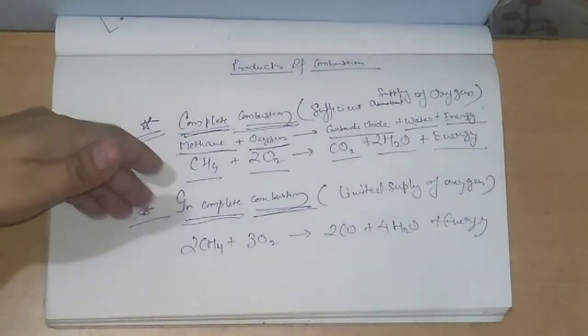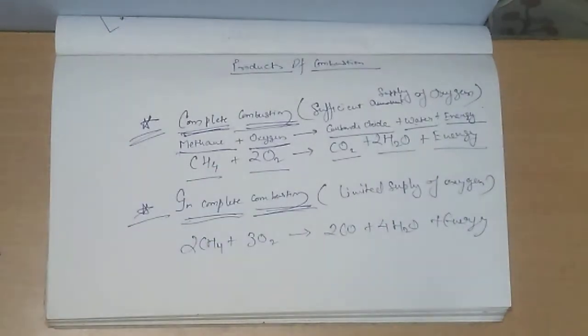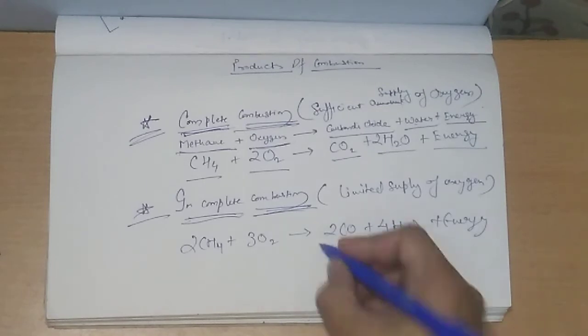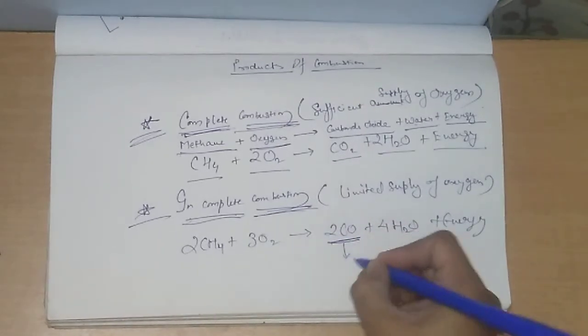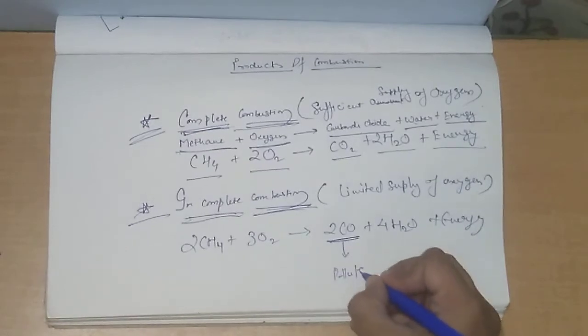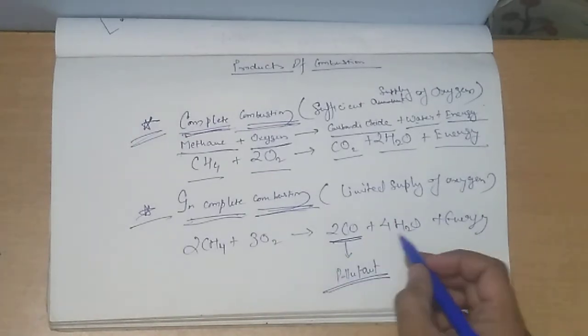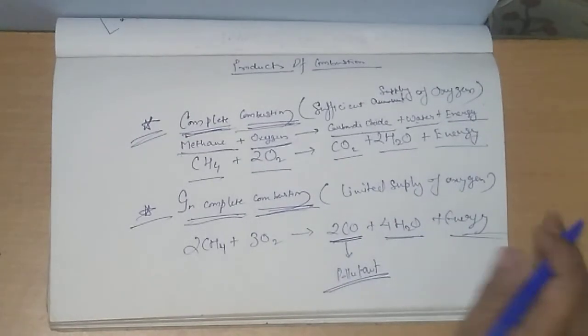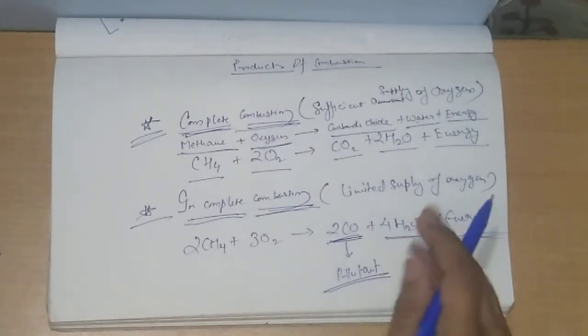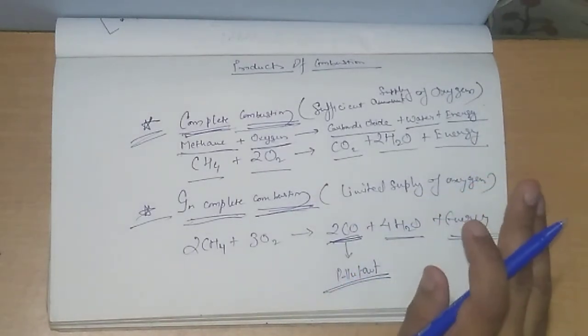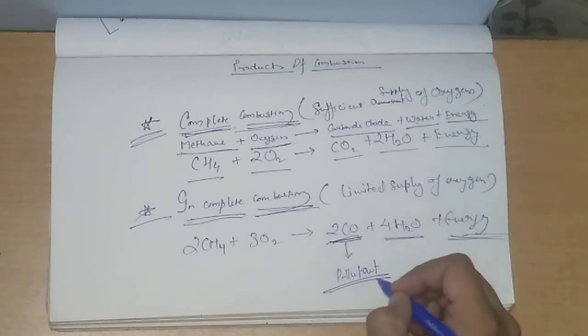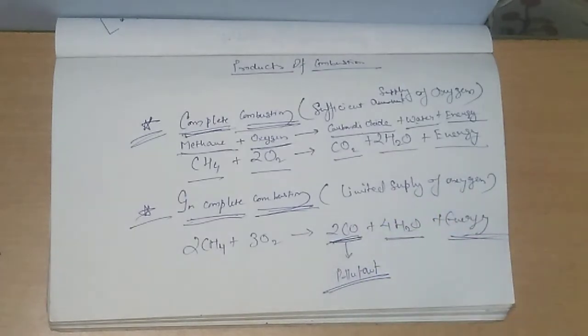Now let us talk about incomplete combustion. Here a limited supply of oxygen is there. When the substance burns in a limited supply of oxygen, it produces carbon monoxide, which is a harmful gas and is considered a pollutant. So carbon monoxide, water and energy are produced. Water and energy are usable products, but carbon monoxide is a completely undesirable product, which is harmful and considered a pollutant.